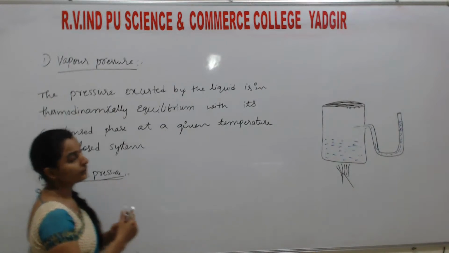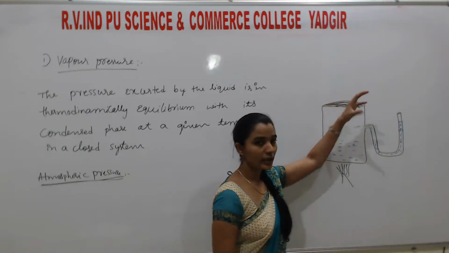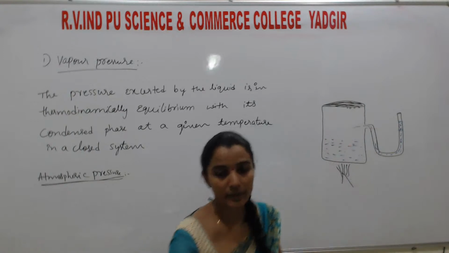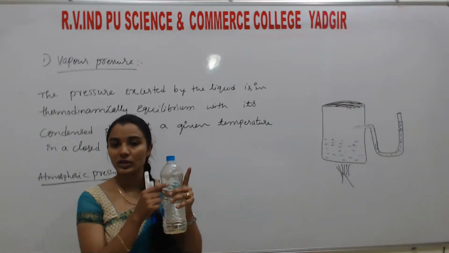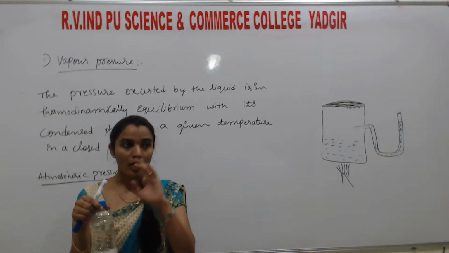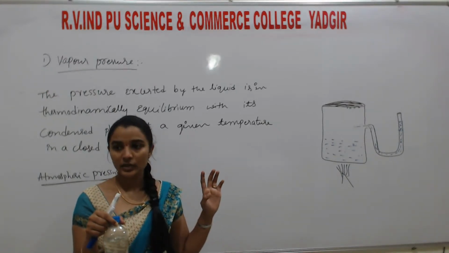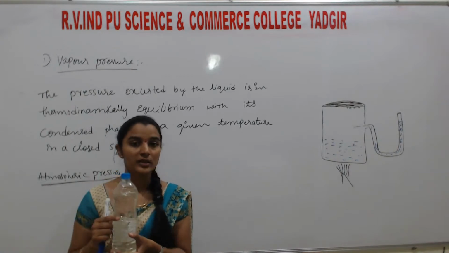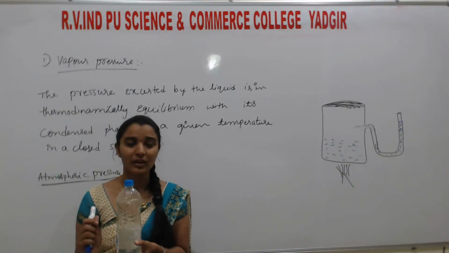So here, listen. If a container is kept in a room, outside of the container the atmosphere will be there. Understood? Here is a bottle, and I am considering this as a container. If I keep it here, except this system, the outer surface, whatever it is, that is atmosphere. Correct? Air is there. There is atmospheric pressure on earth, on this surface also. On us also, atmospheric pressure is there, correct? But we cannot experience it.